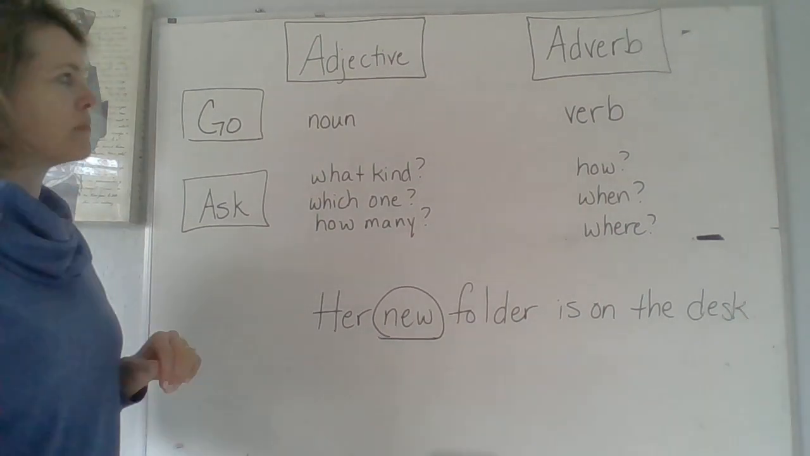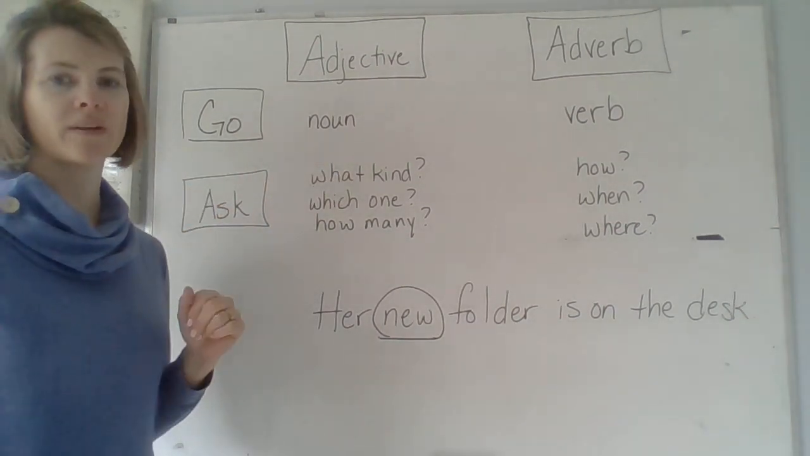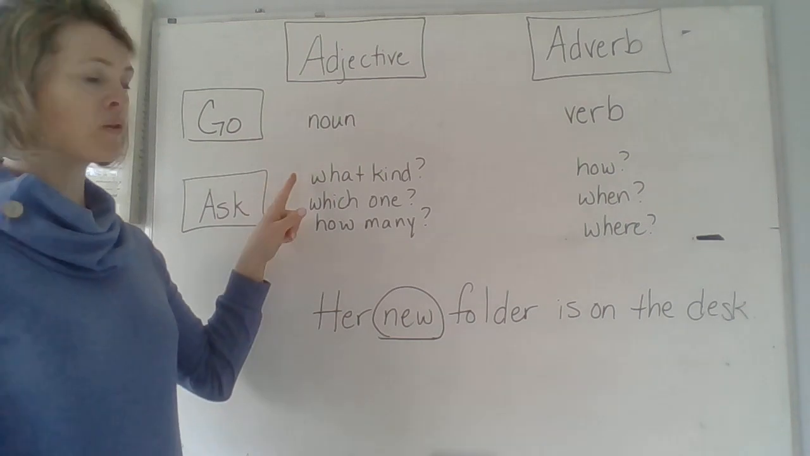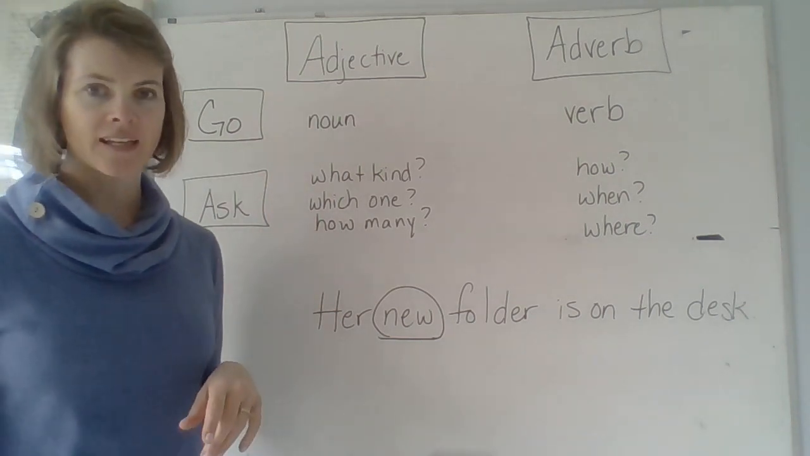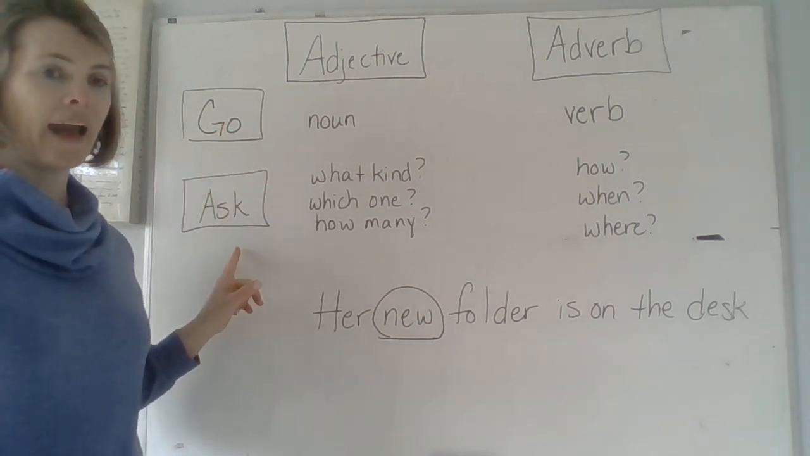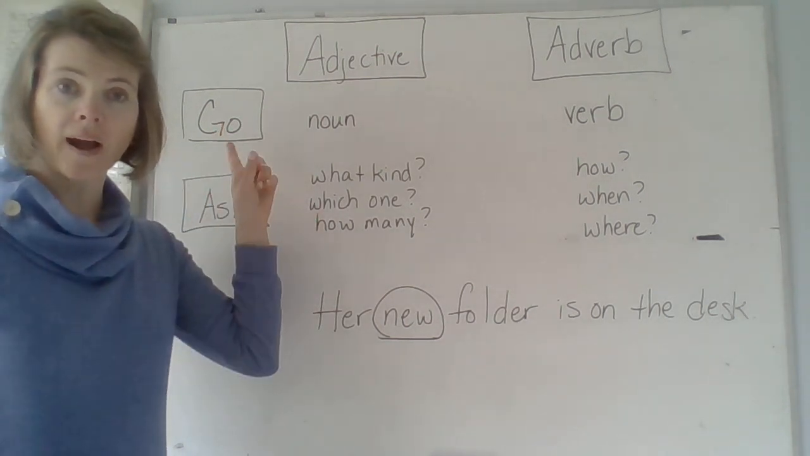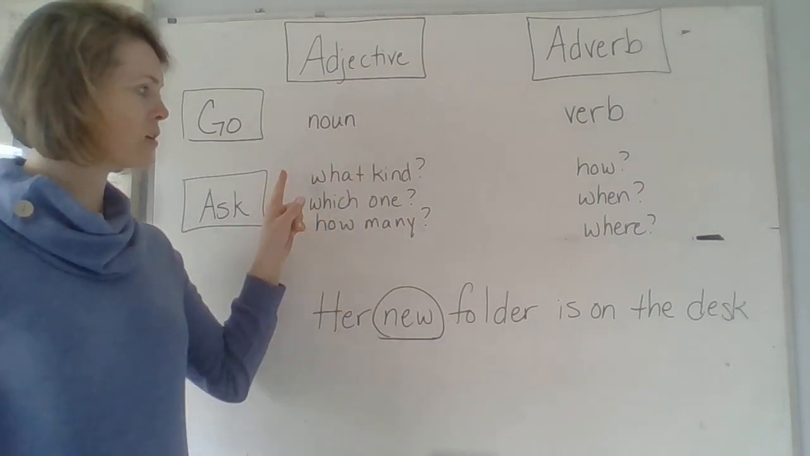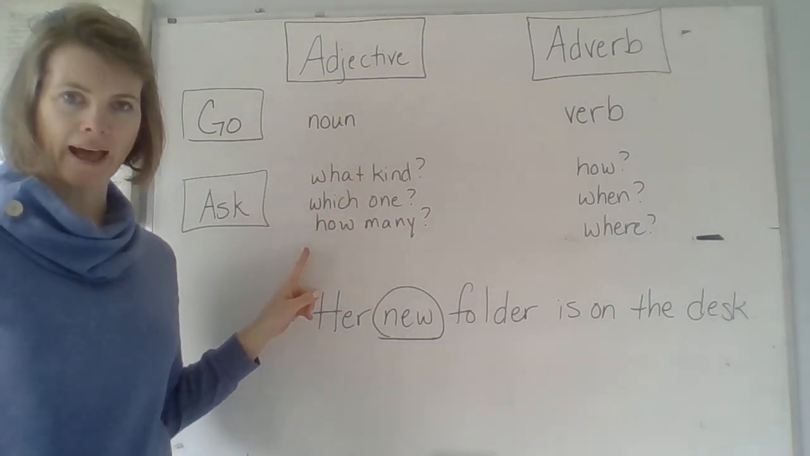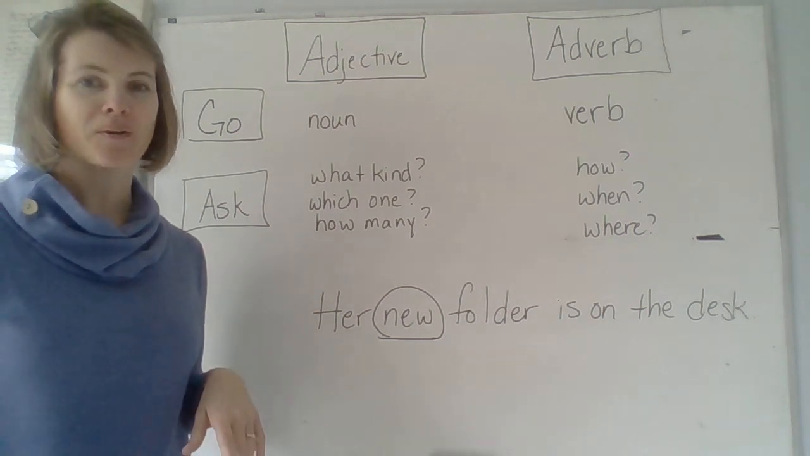An adjective modifies a noun or a pronoun. An adjective asks, what kind? Which one? How many? To find an adjective, go. Ask, get. Where do I go? To the noun or the pronoun. What do I ask? What kind? Which one? How many? What do I get?